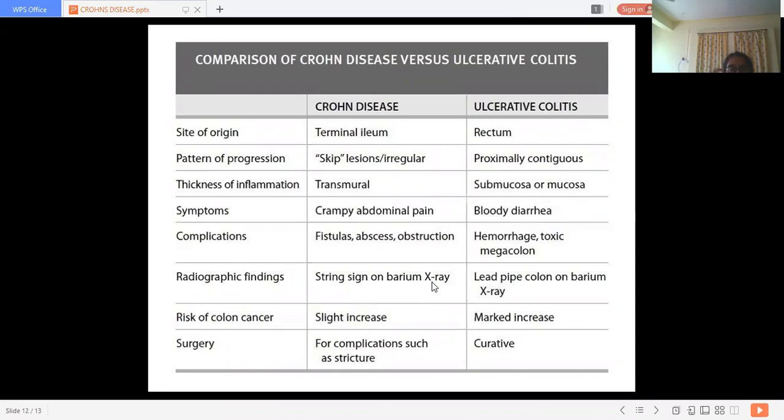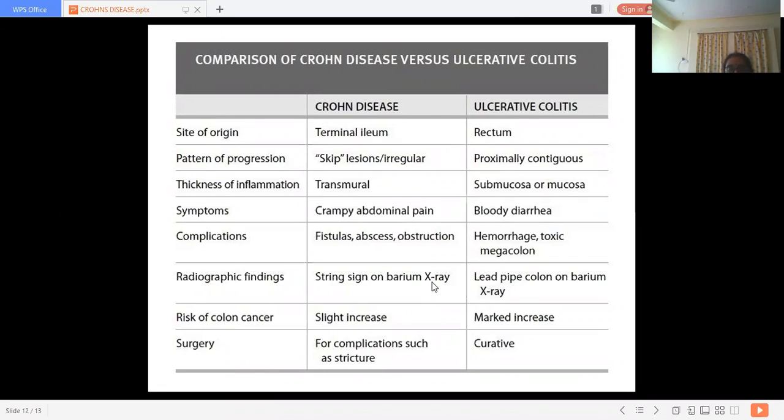We can see the part which is narrowed showing very narrow barium filling, while in the intestine where there is no narrowing, you can see the whole lumen filled up with barium. So we call it a string sign. It is commonly seen in Crohn's disease.